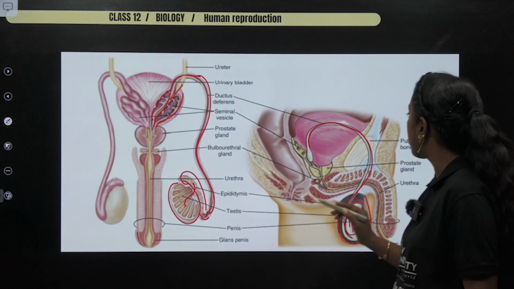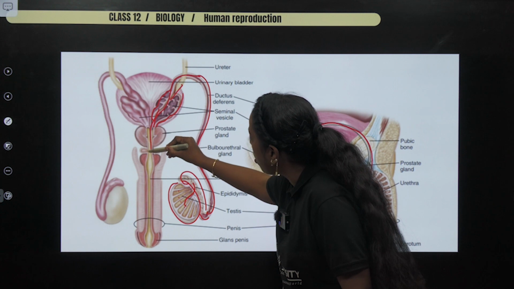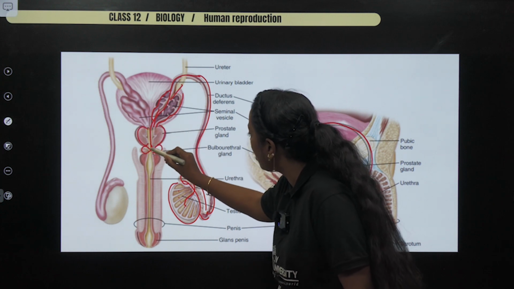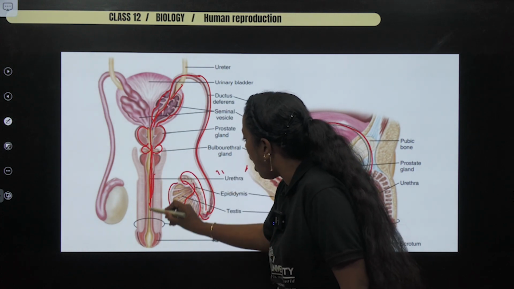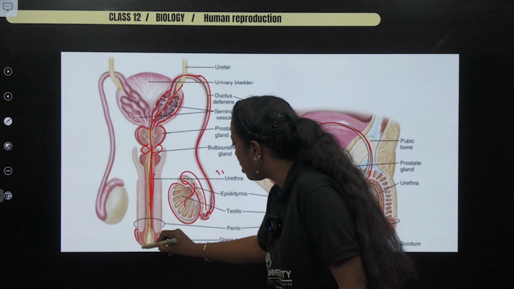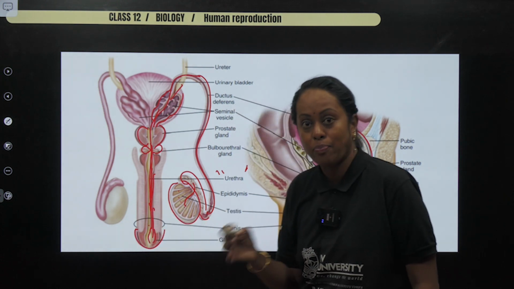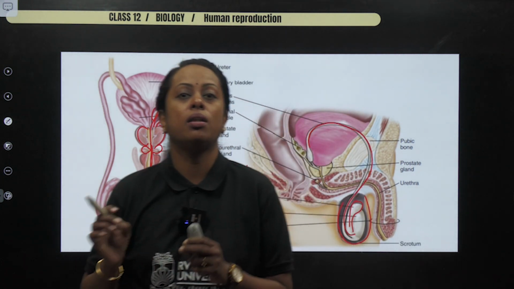And it forms what is called the ejaculatory duct. Finally, it comes all the way. This particular circle is the prostate gland, followed by the bulbourethral gland. Then you have the common passage, which is known as urethra. And this part is the glans penis, where there's a small swelling, which is known as ampulla. Okay? Ampulla. And finally, the slit is known as urethral meatus.